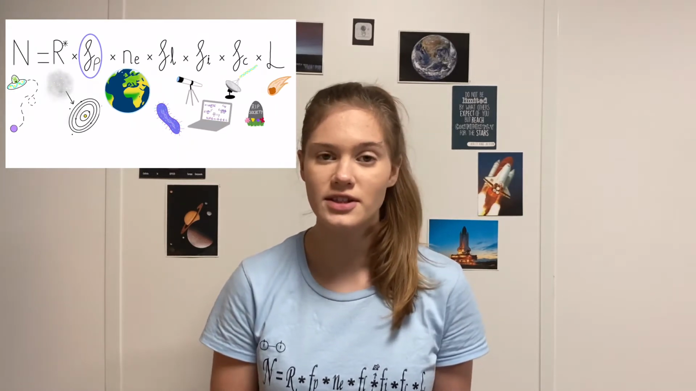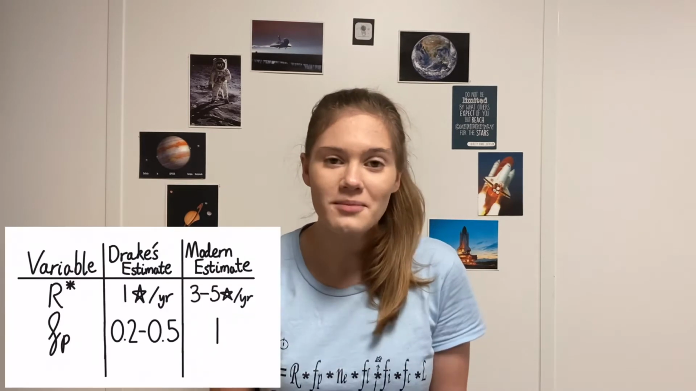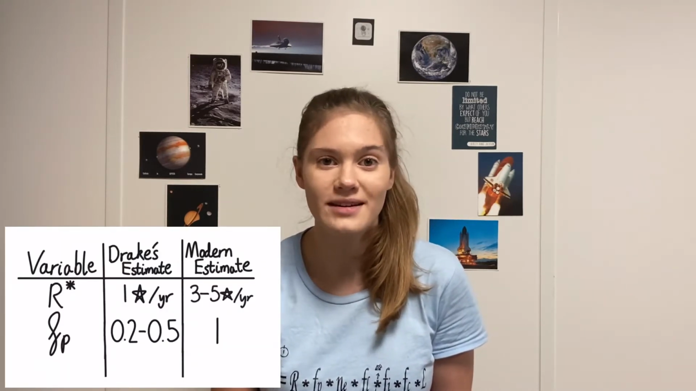Next is the fraction of stars that have planets. Drake originally suggested this to be about 20 to 50%, as at that point we hadn't yet discovered any exoplanets. But now, thanks to the Kepler Space Telescope and other methods of exoplanet detection, we know that exoplanets are actually really common. So far, we've discovered about 4,000 exoplanets, and there are thousands more yet to be confirmed. From this, scientists have estimated that nearly every star has at least one planet, and many have more. So a more up-to-date estimate of fp would be nearly 1.